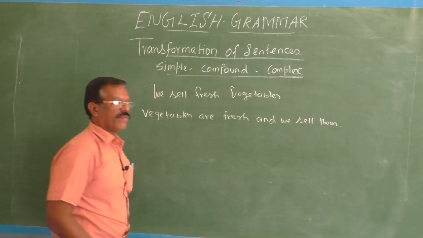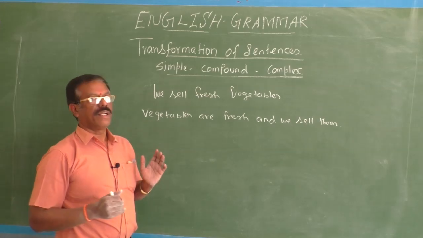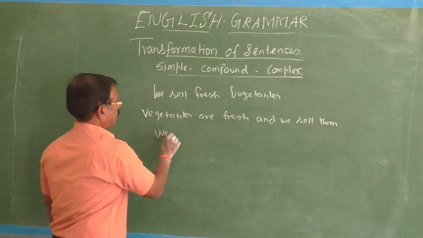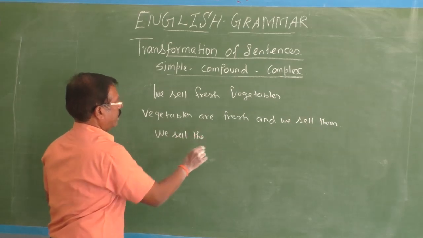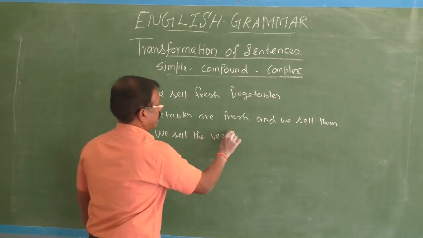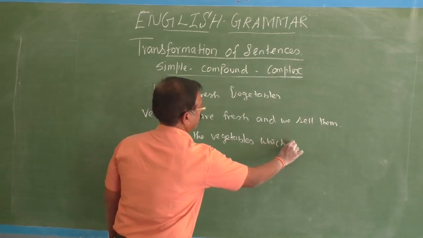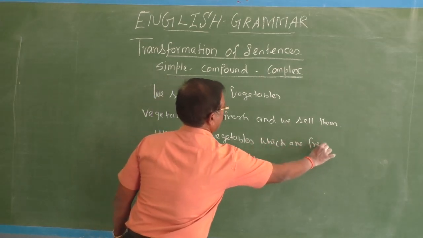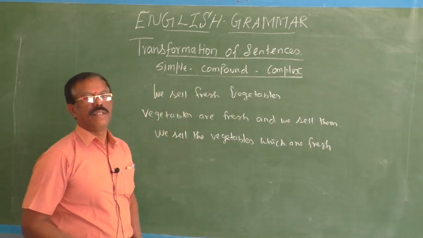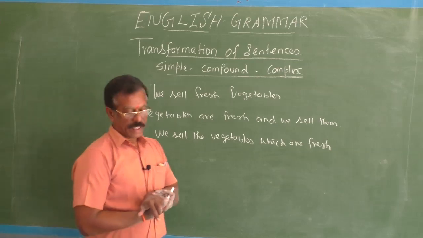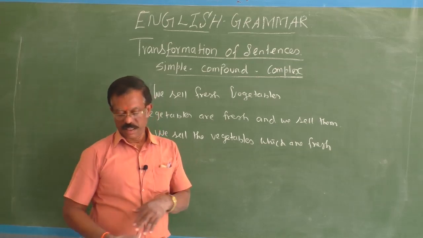Here them stands for vegetables. Vegetables are fresh and we sell them. We sell the vegetables which are fresh. We sell vegetables which are fresh. Okay. So in this way you can change the given simple sentence into compound and complex. One more example.